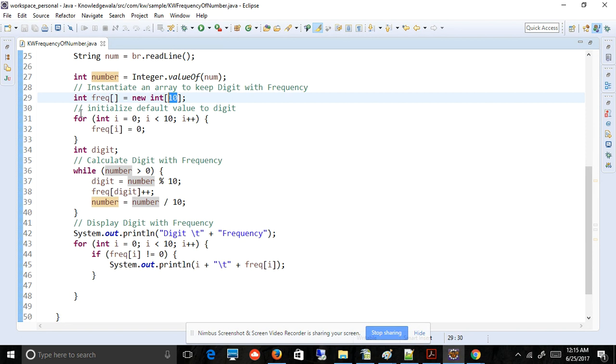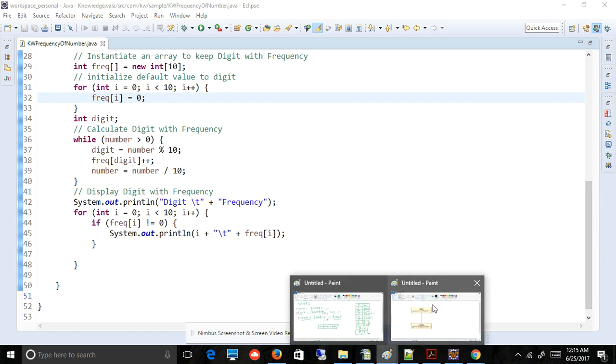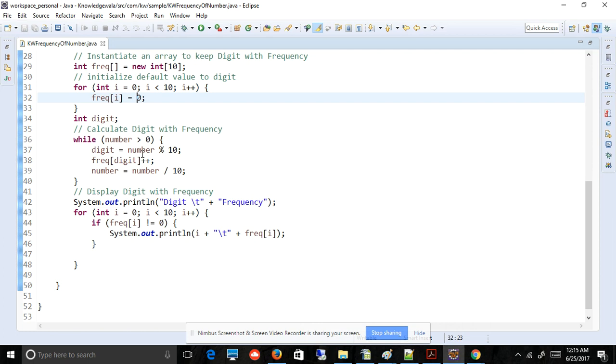You can also create a list or some other Java APIs, but I'm using a very basic one, an array. Then I'm initializing the value of each and every digit to 0, as I mentioned in my explanation.